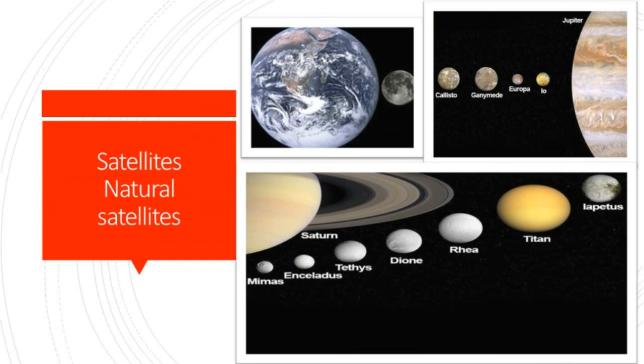Most moons are spherical, the ones that are not usually being asteroids or meteors that were captured by the strong gravity of a planet. All planets except Mercury and Venus in our solar system have moons. Earth has only one moon, whereas planets like Jupiter and Saturn have more than 60 moons.